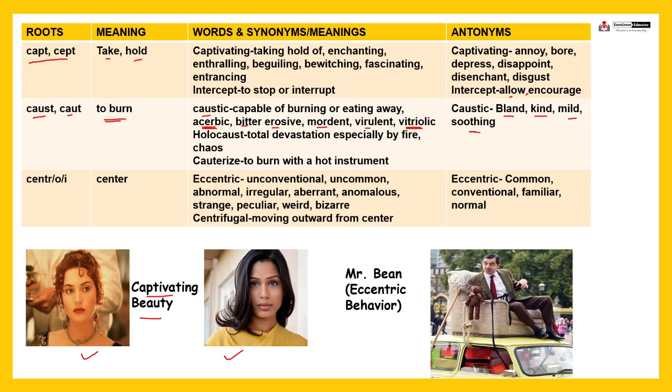Suppose I am saying Mr. X is a vitriolic person, means he is a toxic person, sarcastic, bitter, right? It means caustic. And if I say Mr. Y has a soothing personality, that is, he is kind, mild personality, just the opposite of caustic or vitriolic, right?